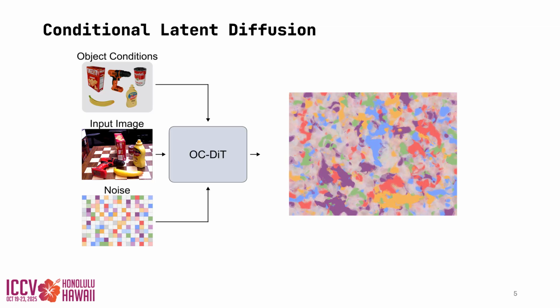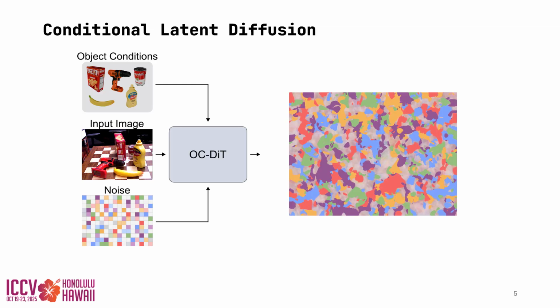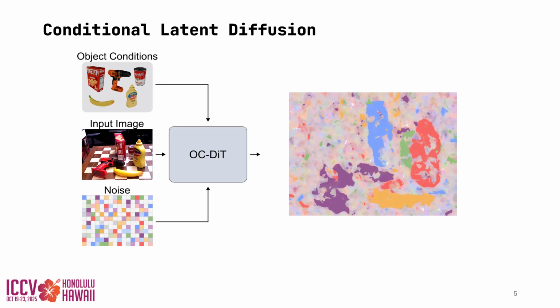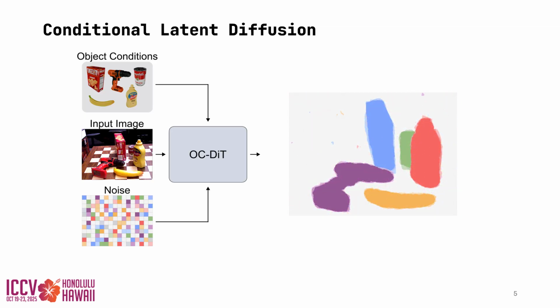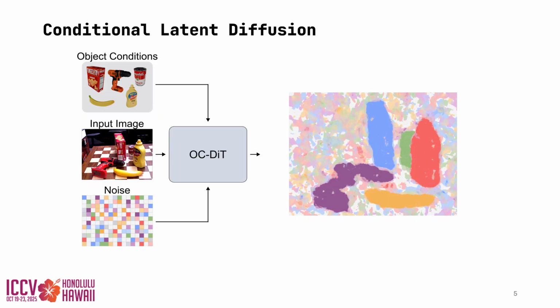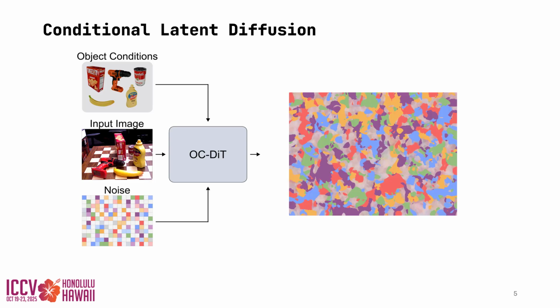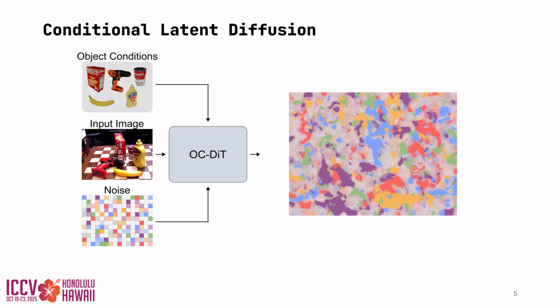In this work, we present OC-DiT, a novel zero-shot instance segmentation model that utilizes latent diffusion to combine object hypothesis proposals, feature matching, and mask generation end-to-end. We pose instance segmentation as a conditional generative process. This means that we guide sampling of our desired distribution by conditioning the diffusion process on target objects and the input image. In practice, we train a denoising function to model this conditional distribution at different noise levels. At inference, we then use this denoiser to evolve the distribution from pure noise until noise-free data is revealed.